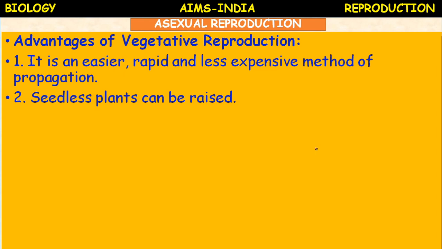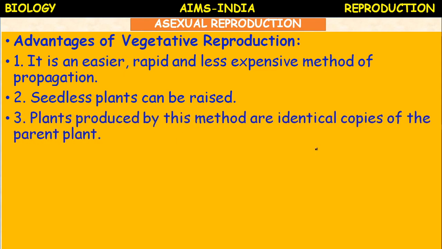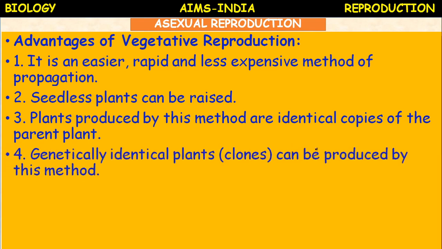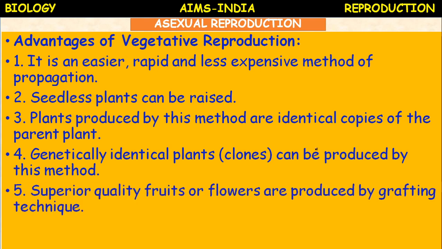The seedless plants can be raised. The plants which don't undergo sexual reproduction can be propagated by this vegetative method. The plants produced by this method are identical copies of the parent plant, just like Xerox copies. Genetically identical plants, which we can call clones, can be produced by vegetative propagation.